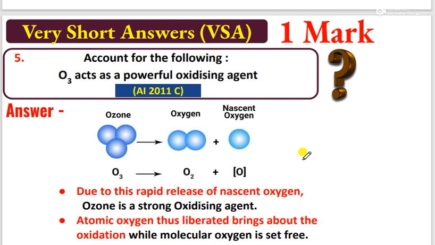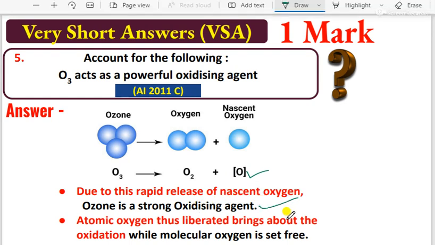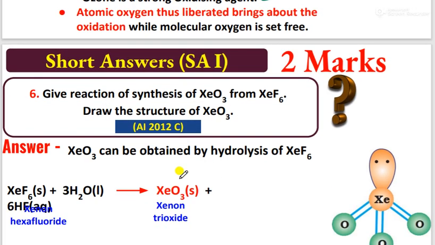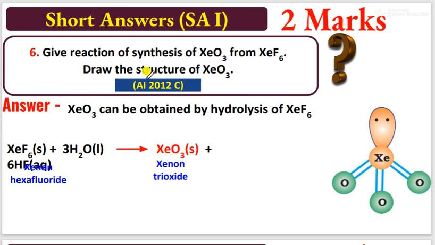Next one: account for the following, ozone acting as a powerful oxidizing agent. Remember, the ozone molecule acts as a powerful oxidizing agent. It converts to oxygen and nascent oxygen. This nascent oxygen kills bacteria. Due to the rapid release of nascent oxygen, ozone acts as the strongest oxidizing agent. The atomic oxygen that is liberated brings out the oxidation, and the molecules become free. The molecules decompose and reach a very free state, which makes them react more. That makes the oxidizing power greater, and this is a very important chemical reaction.